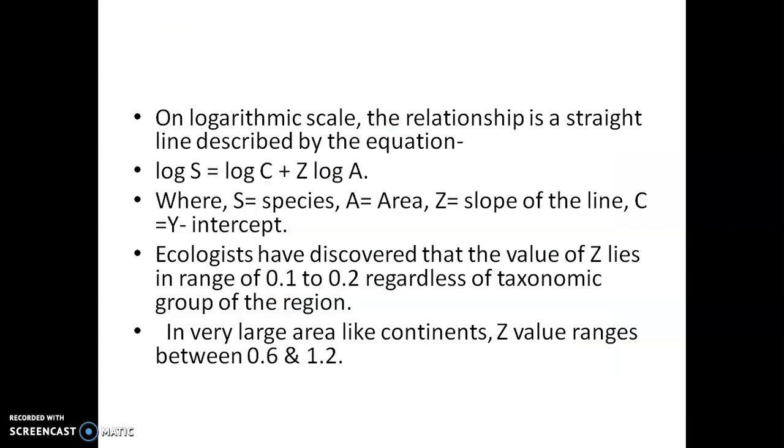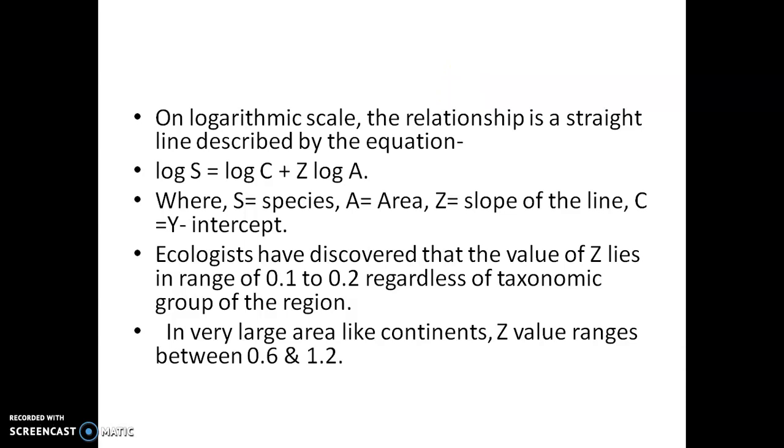And now let's interpret the data. On a logarithmic scale, the relationship is a straight line described by the equation log S is equal to log C plus Z log A, where S is species richness, A is area, Z is the slope of the line, and C is the Y-intercept.